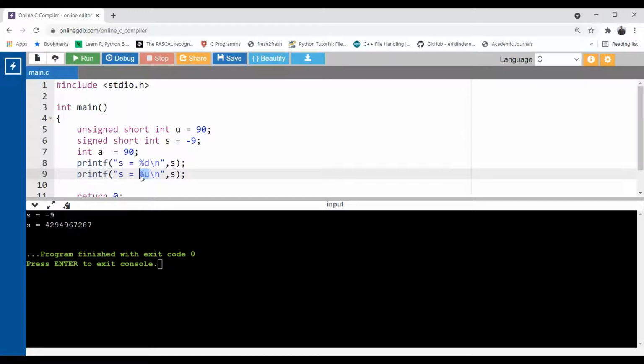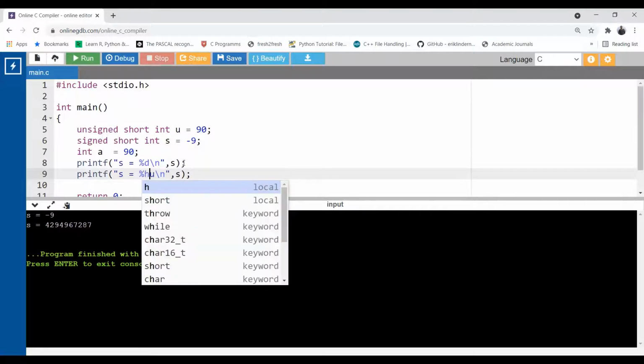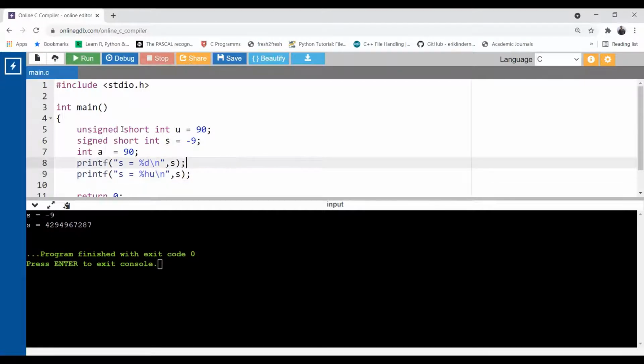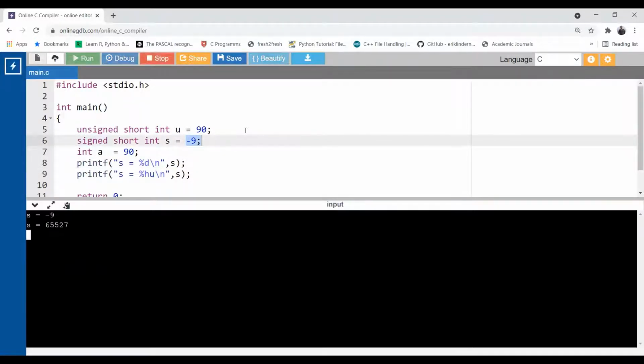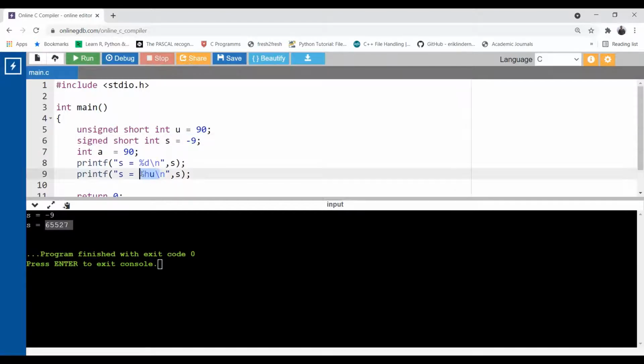Similarly, if I use a format specifier here as %hu, hu means unsigned short integer, but s is a signed short integer. So it's not going to print -9. Look at it. See, it prints me a positive number here because a negative number cannot be printed with this format specifier.